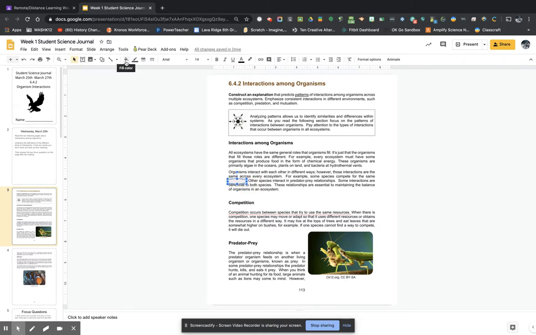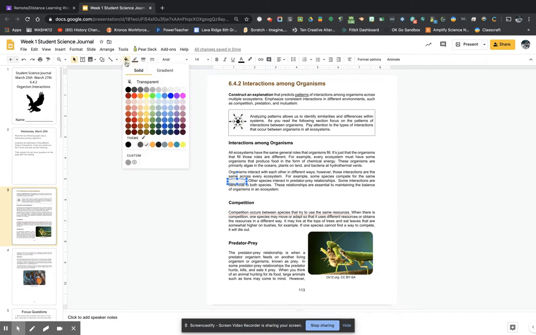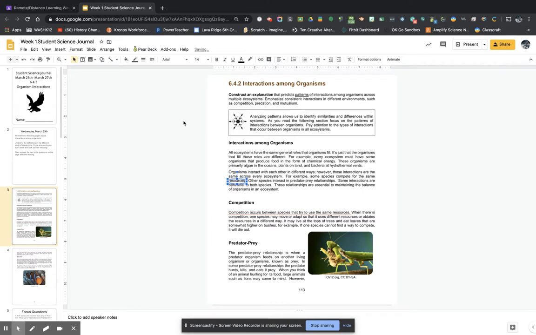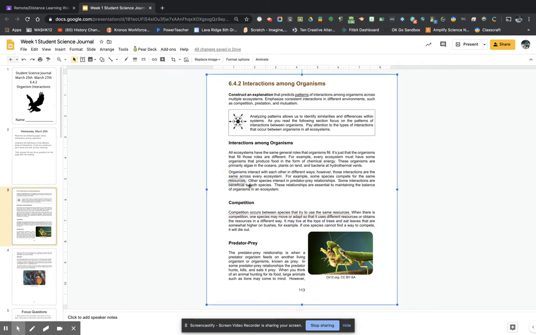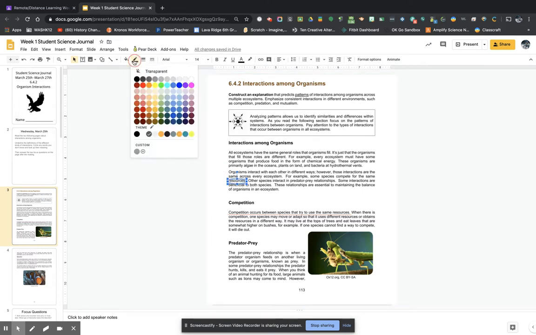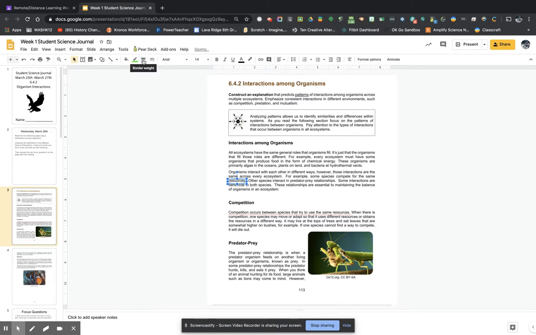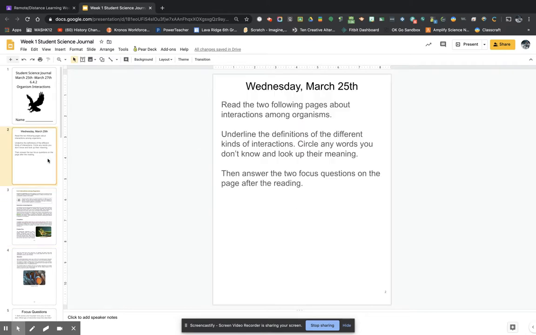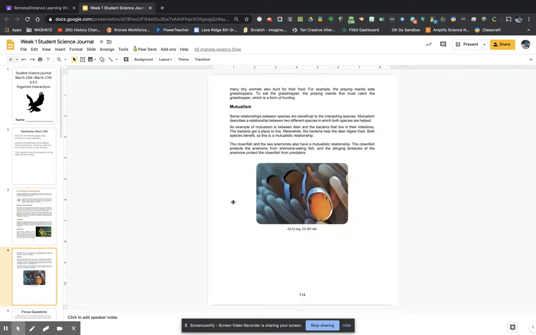So if you come up here to this paint can, click on it, click on transparent. That'll make it clear inside the circle again, and boom, I have a word circled. I can change it to green, and I can thicken up that line too so that it's more obvious. As you read, underline and circle those things like it says, and that's what we'll be looking for on this part of the assignment.